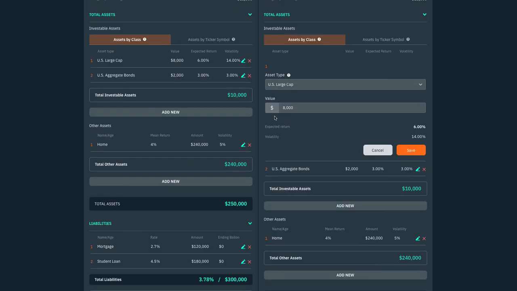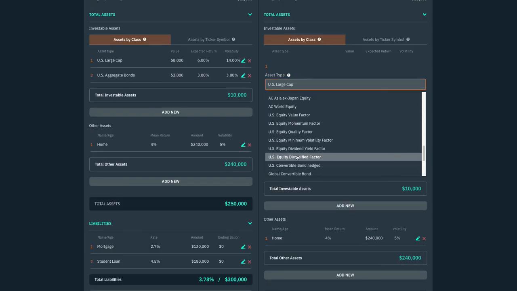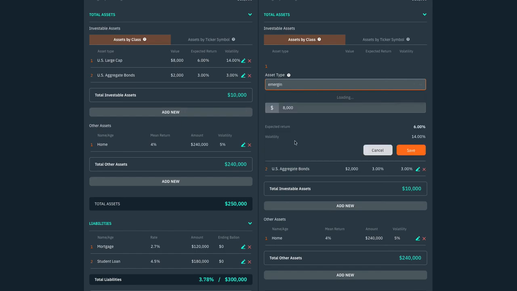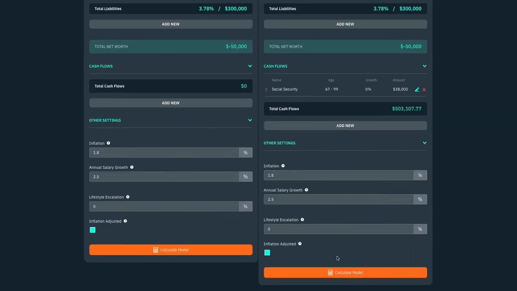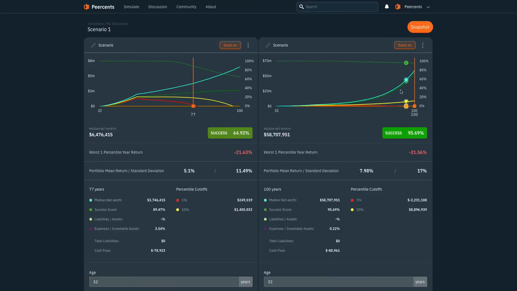I can try something. I happen to know that in this set of data, emerging markets equity is expected to return a little bit higher. So you can see I've changed that. Oh yeah, and that's much better. So you can see changing the outputs, I have a much higher expected mean return, but higher standard deviation, and a very unlucky outcome. The 1 percentile year would be a minus 30% year, versus over here it would only be minus 21%.